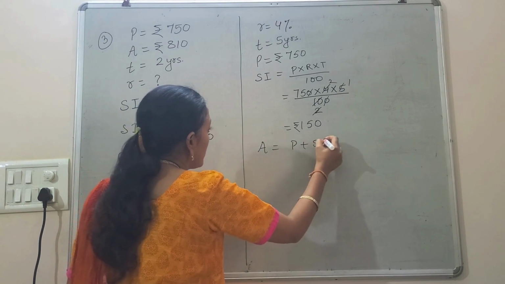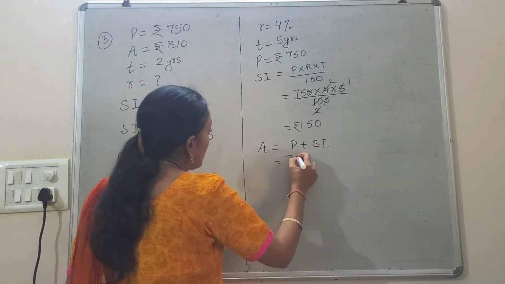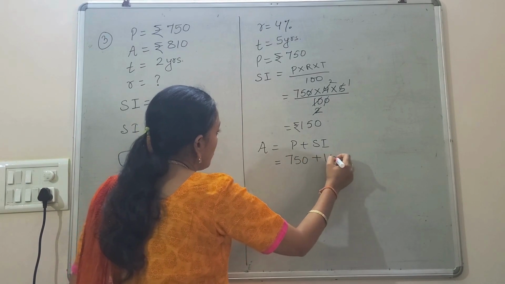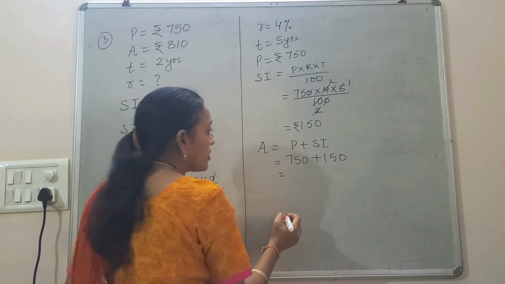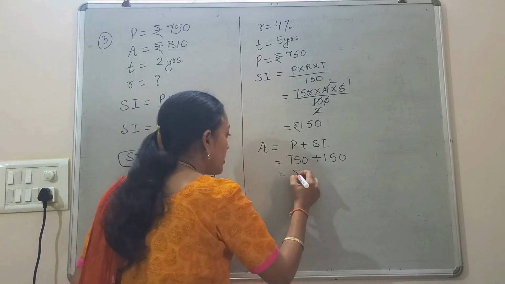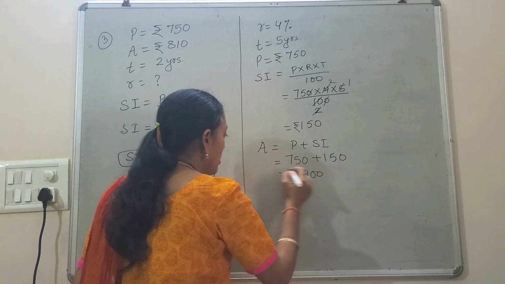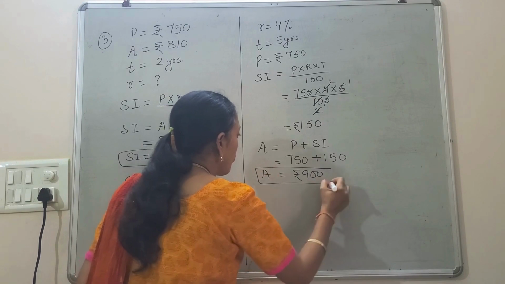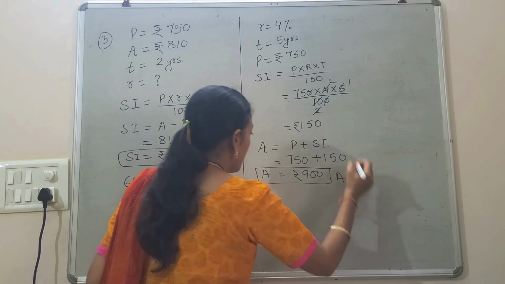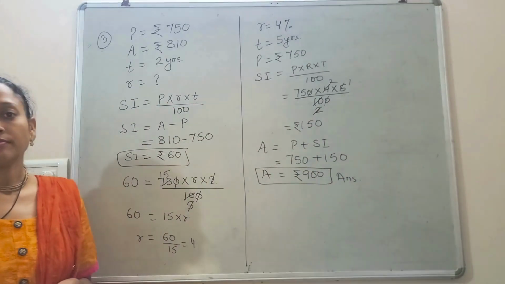Now you have to find the amount. Amount is principal plus simple interest. Principal is 750. Simple interest is 150, which is how much? 900. So amount is 900, which is your exact answer. Hope you understand it.